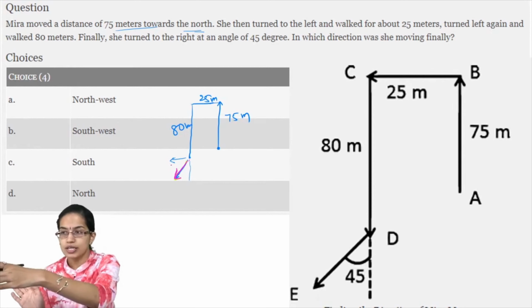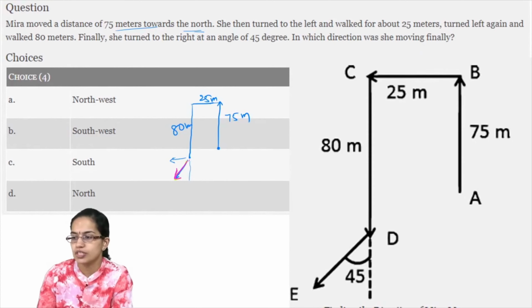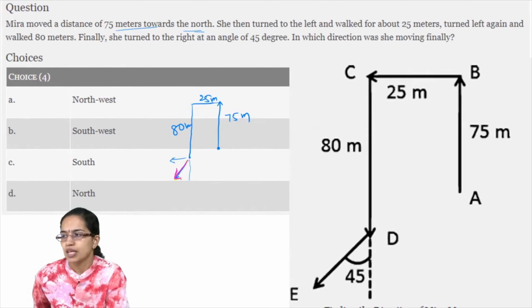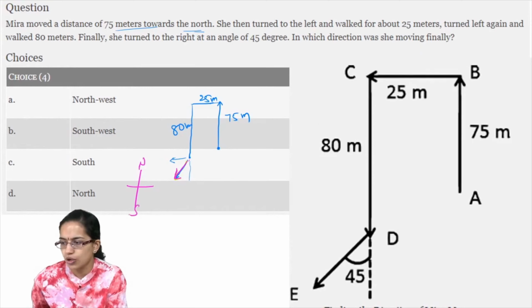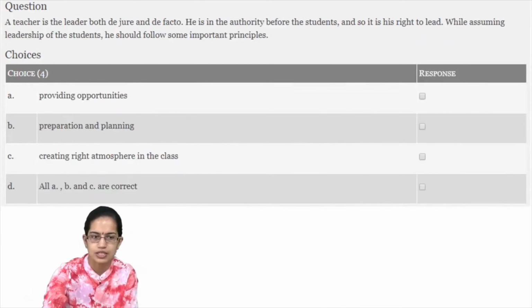She would turn to the right at an angle of 45. So this is the angle of 45 in which she would be moving. Now in which direction is she? Again you have north, south, east and west. So this is the direction which is southwest. So you would have southwest as the right option here.